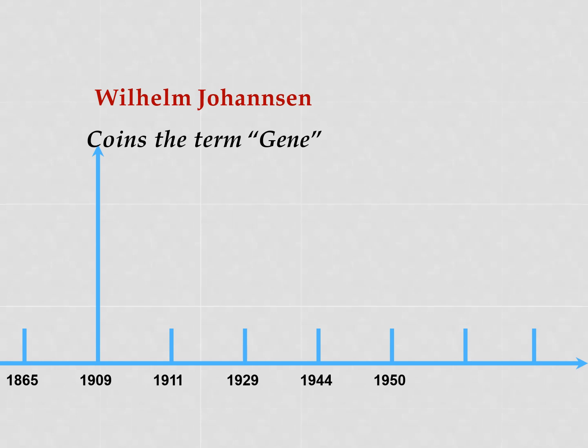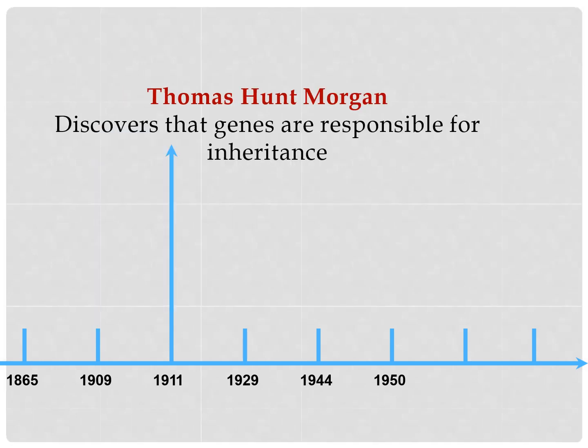Some part of the DNA is called a gene, right? So already before the DNA model identification, the person termed the name gene. And during 1911, Thomas Hunt Morgan, another notable scientist, discovered that genes are responsible for inheritance.